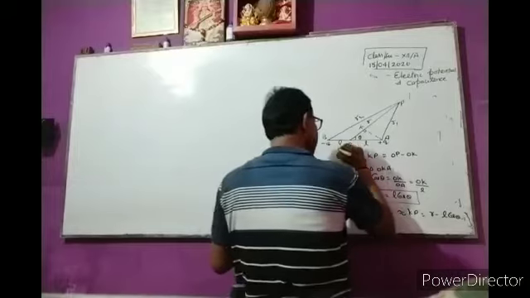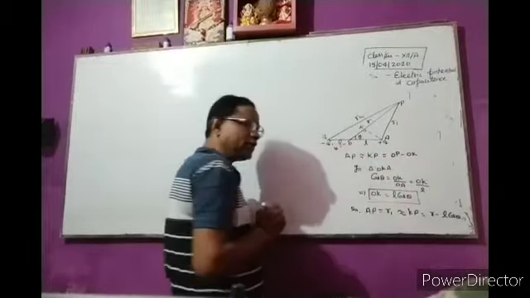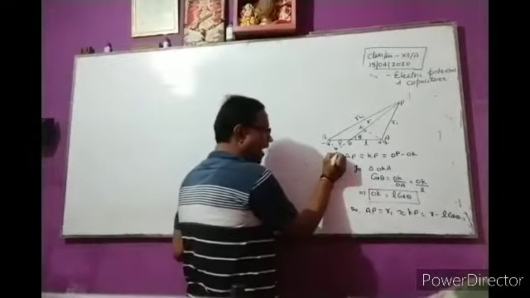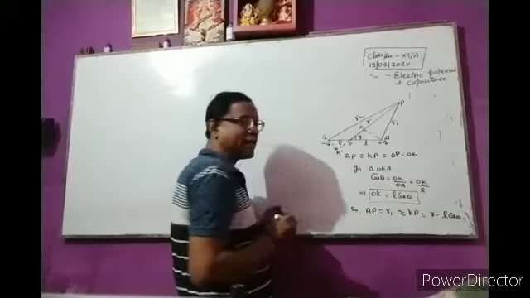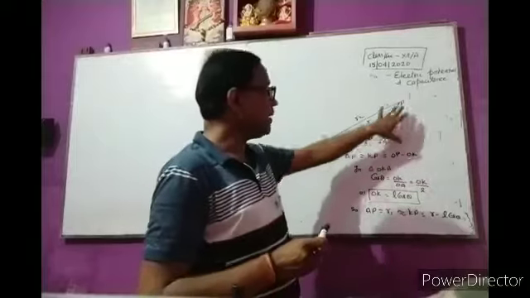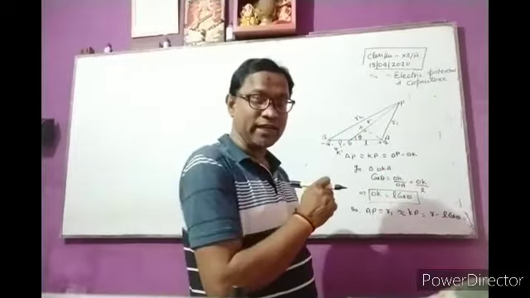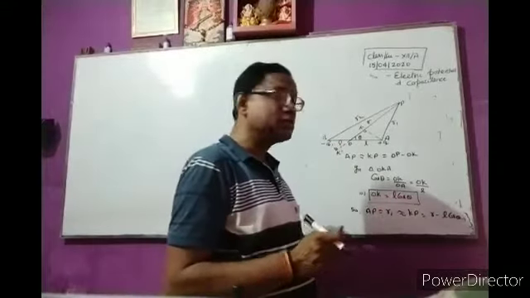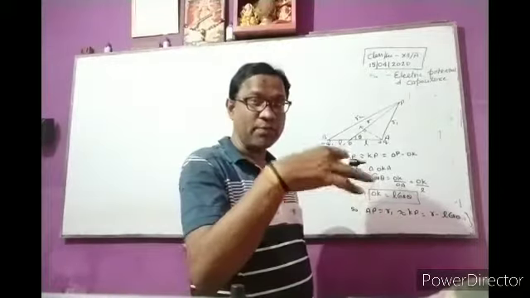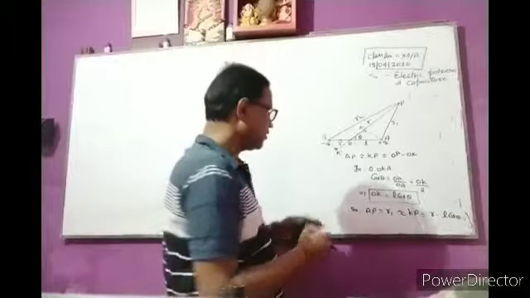So extend the line PO such that BP is approximately equal to K dash P. In the first case, AP is shorter in comparison to OP, but in this case, BP is greater than OP. So extend the line PO. Clear?